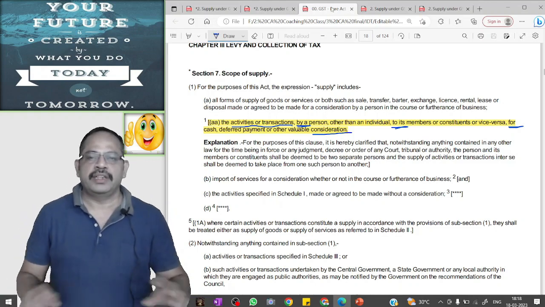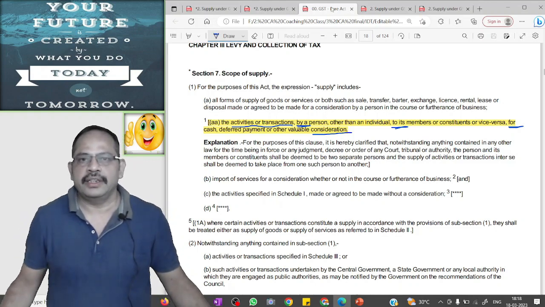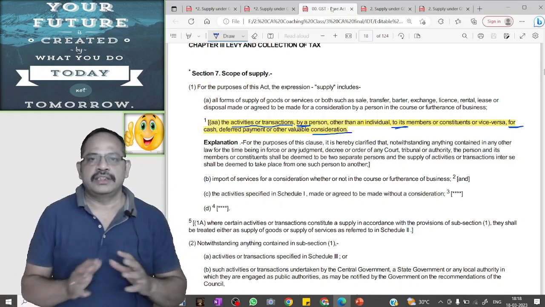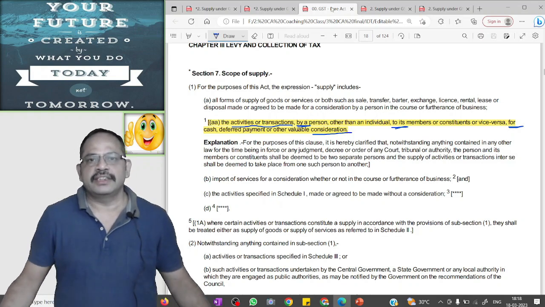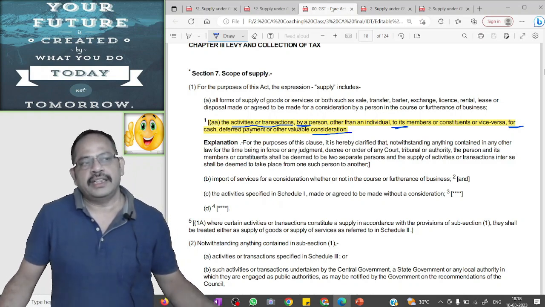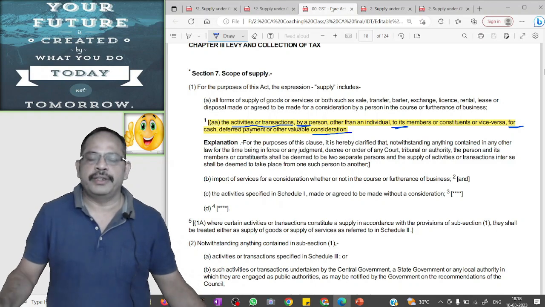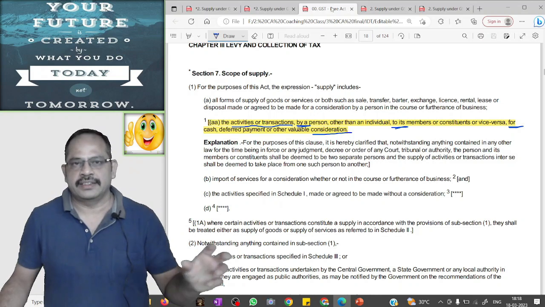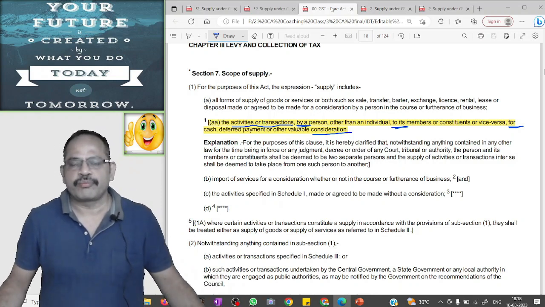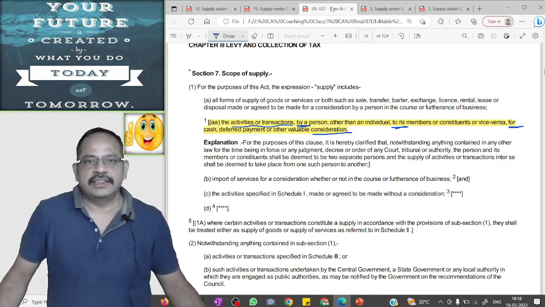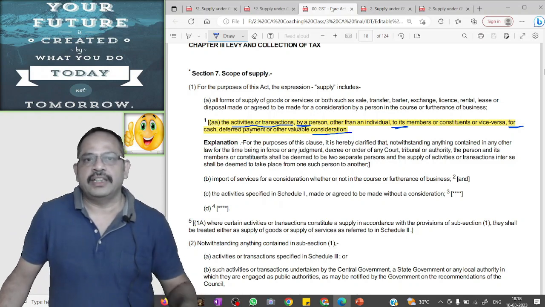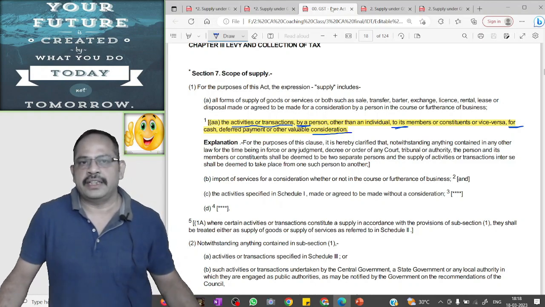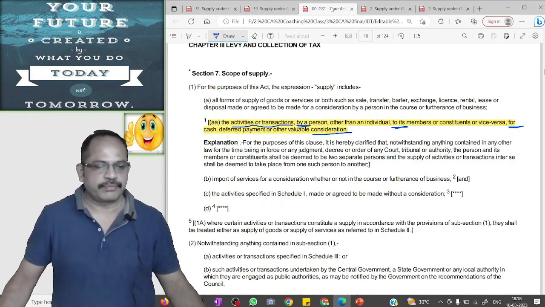If I want to say in simple language, there is one apartment. In that apartment, around 50 residents are living and they have one resident welfare association. This resident welfare association every month collects electricity charges from the residents and pays to the government. For doing this service, that association collects rupees 50 as service charges from each resident. This provision says that the service charges collected by the association is a supply, it is a taxable event and GST will be attracted on that service charges.